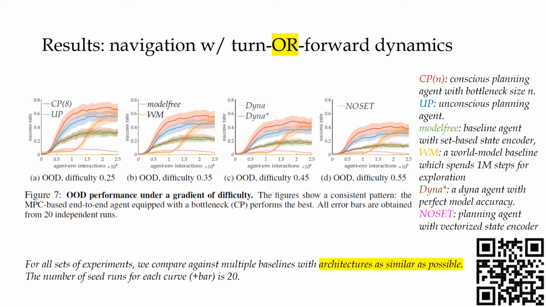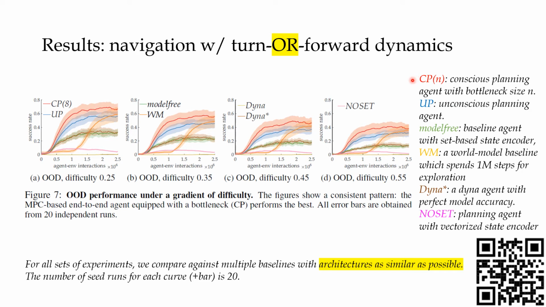Now we show the out-of-distribution generalization results for the navigation tasks with turn or forward dynamics. By turn or forward dynamics, we mean that the agent needs to pick an action between turning based on its current facing direction or taking a step forward based on the current facing direction. Before we look into the curves of the results, first we look at the description of the legend.